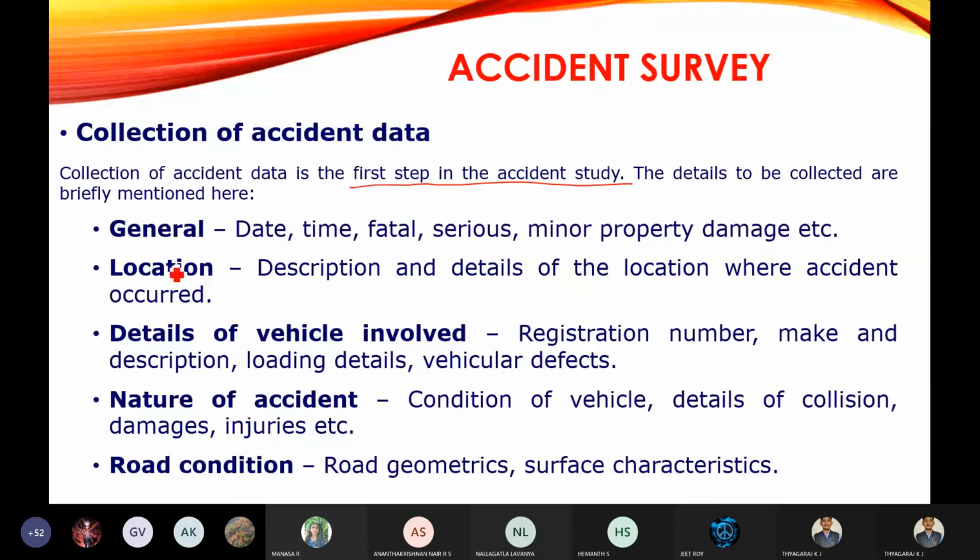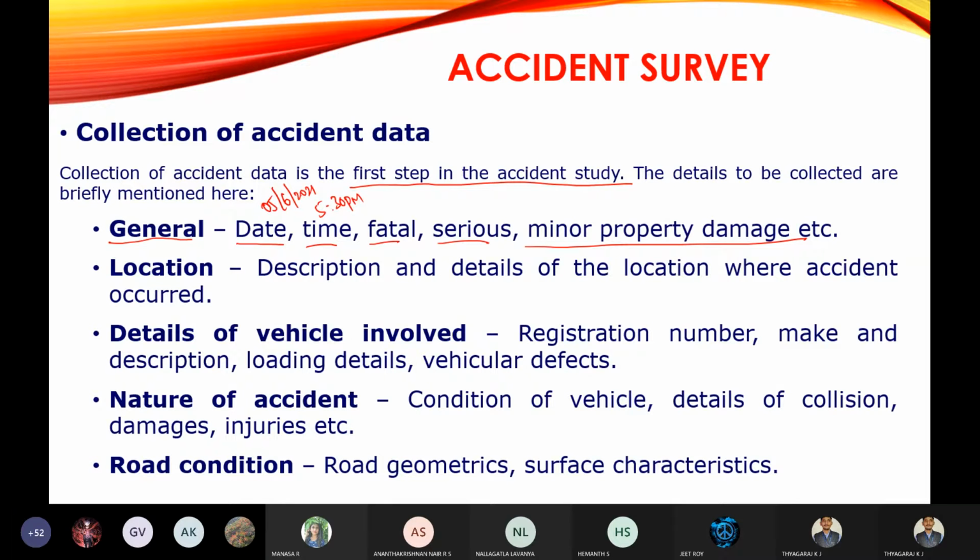We will go one by one. It is the general data, which includes date, time, fatal, serious, minor property damage. So date, on which day the accident has occurred, you are going to record. For example, an accident has occurred on 5/6/2021. The timing is 5:30 p.m. So in the evening, approximately at 5:30 p.m.